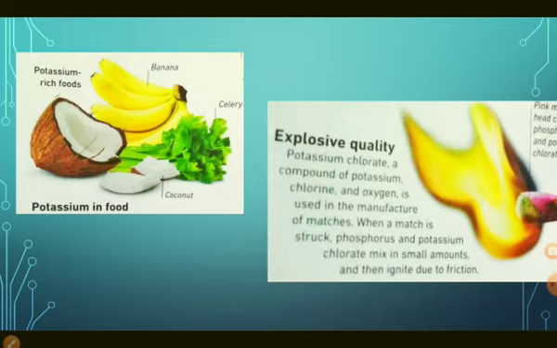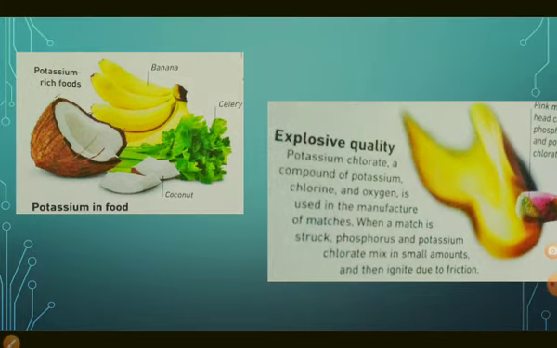As I already told, if potassium and phosphorus are rubbed together, it can cause fire. They are used in matchsticks. Potassium chlorate, a compound of potassium, chlorine and oxygen, is used in the manufacture of matches. When a match is struck, phosphorus and potassium chlorate mix in small amounts and then ignite due to friction.